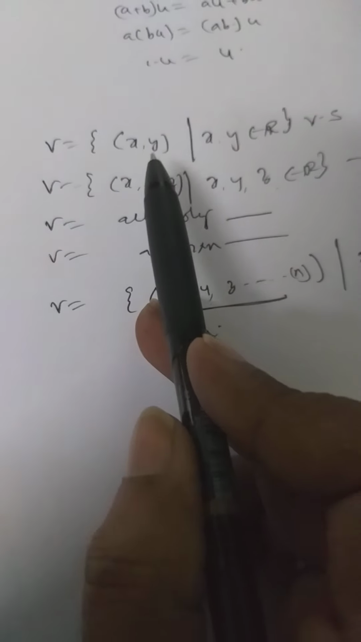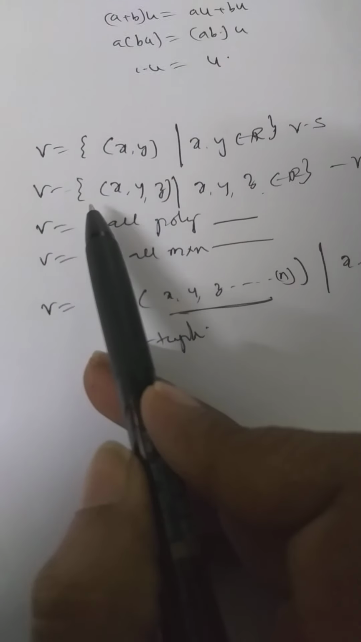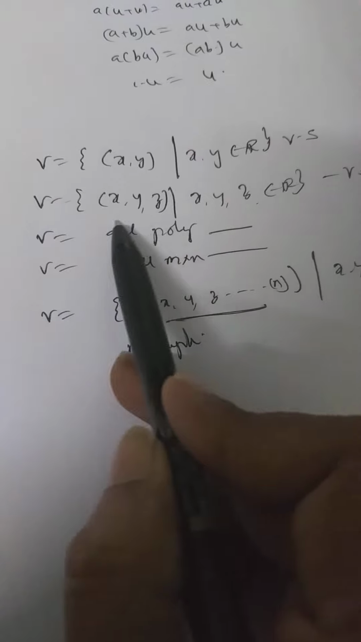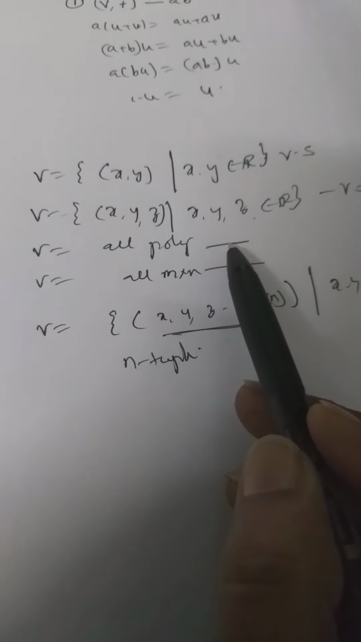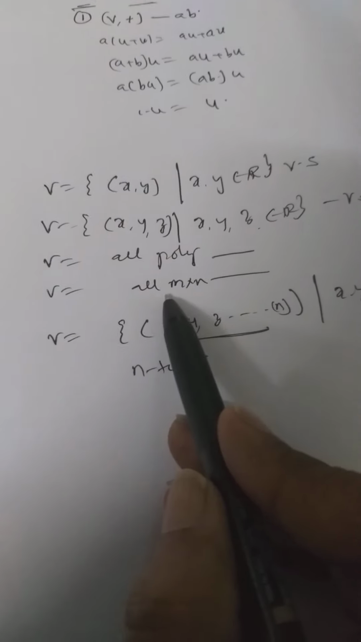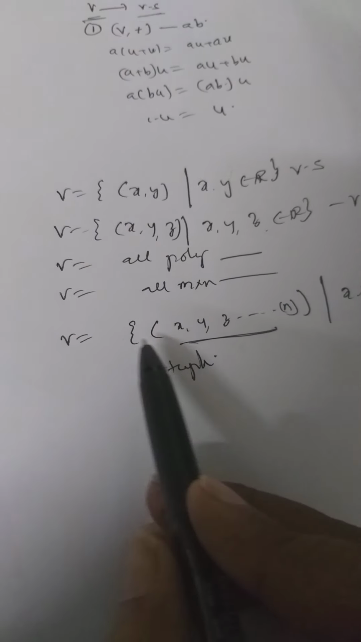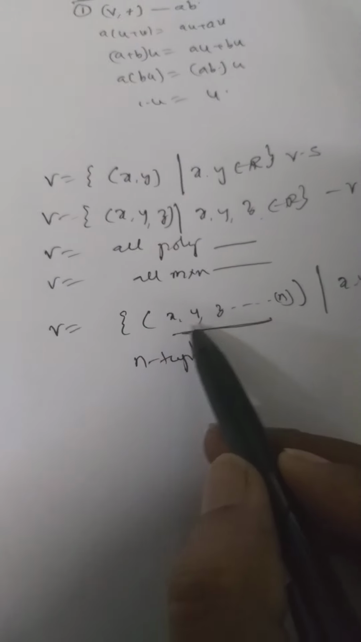Collection of all ordered pairs is a vector space. Collection of all ordered triads is a vector space. Collection of all polynomials is a vector space. Collection of all m by n matrices is a vector space. Collection of n-tuples is also a vector space. There are so many examples, right?